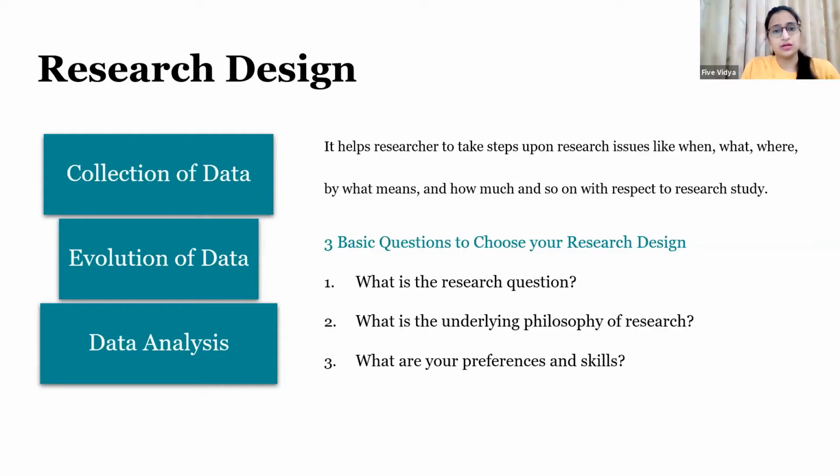Basically, if I talk in research terms, when you have to collect data, what is that data which you are looking for, from where you want to collect that data, how you are going to collect it. So when you consider your data part, you would be able to answer which research design you follow. There are three simple questions which you need to ask yourself.